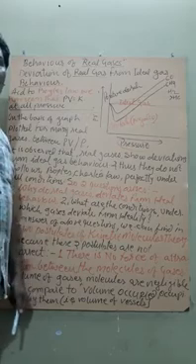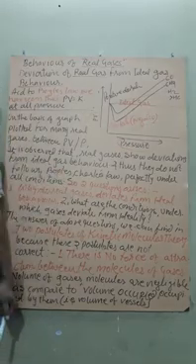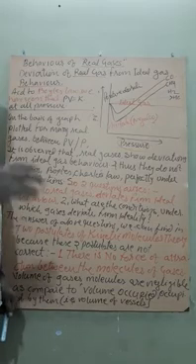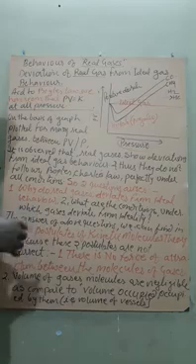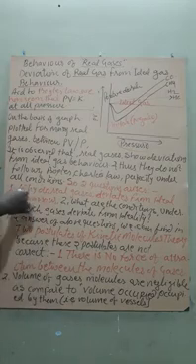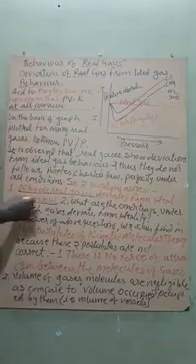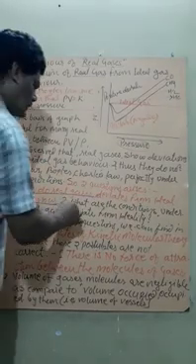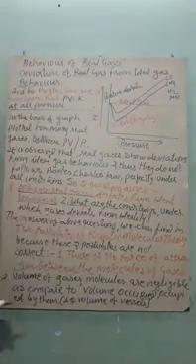So now the question arises: what is the reason for this deviation of real gases from ideal behavior? Two questions arise. The first question is, why do real gases deviate from ideal behavior? And the second question is, under what conditions do gases deviate from ideality?